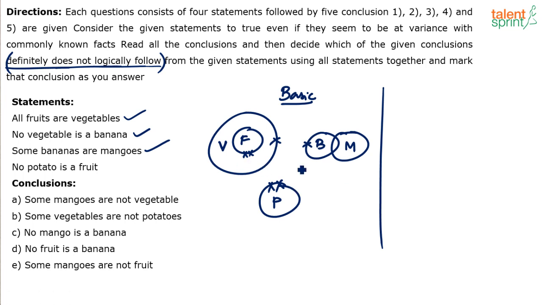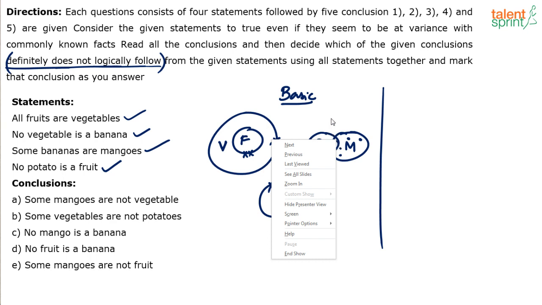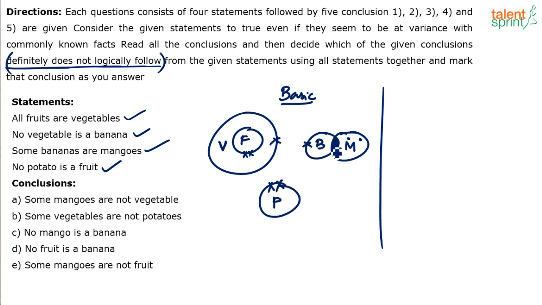Now for me to explain it to you, maybe I have to draw the diagram, but in the exam you will be able to visualize it. He says some mangoes are not vegetables. True. I can say these mangoes are not vegetables and so on. But I can draw a diagram where all the mangoes go inside vegetable without violating anything. Or hold on, I think something will get violated. Can you draw a possible diagram with all the mangoes going inside vegetable? No, I cannot draw. I'm sorry. I think it's not possible because bananas and mangoes overlap. Some bananas are always mangoes, or some mangoes are always bananas. And since bananas cannot be vegetable, some mangoes can never be vegetable. All the other mangoes can be vegetables, but some mangoes can never be vegetable. So some mangoes are not vegetables is true.